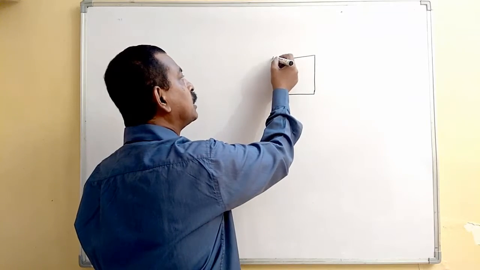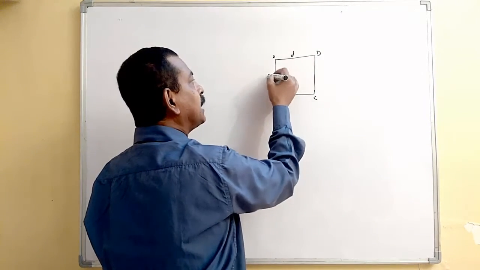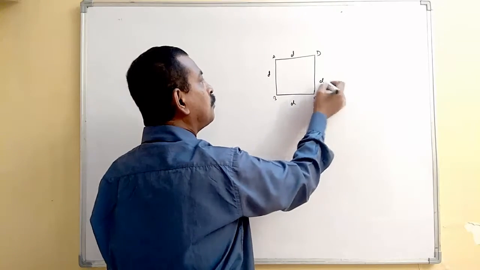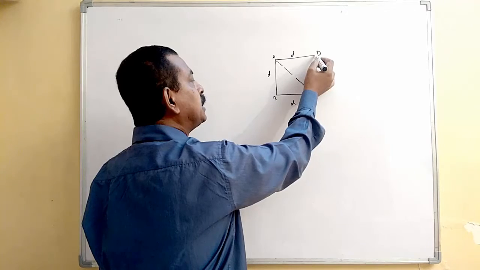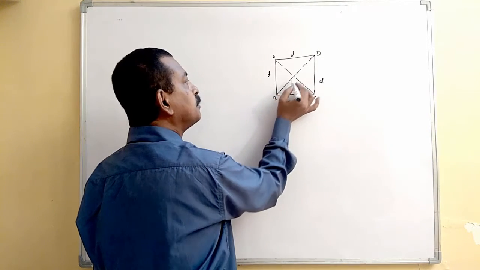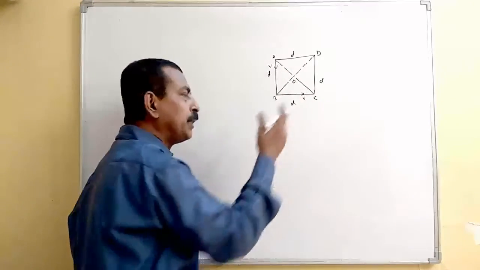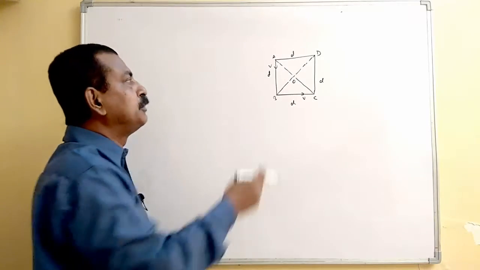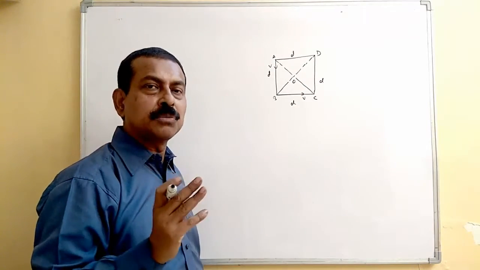So again, here you have A, B, C, D, side is D, and again they are moving with the same speed. It is asked after how much time they will meet at one point. So they are moving with this speed. So same way we can attempt, and we know that they will be meeting at one point, that is the point of intersection of the diagonals.